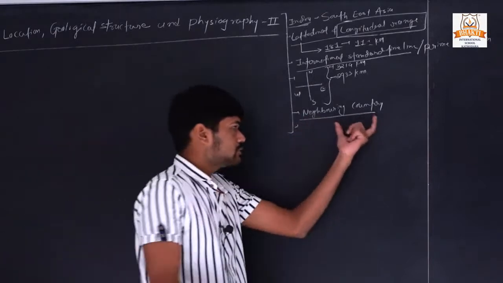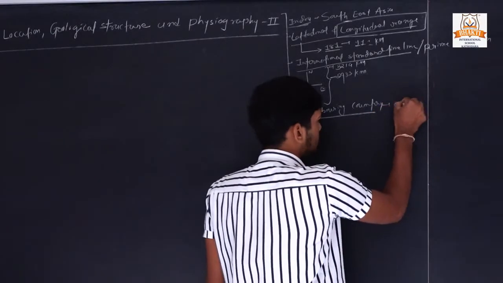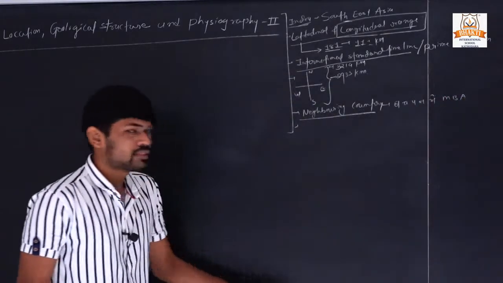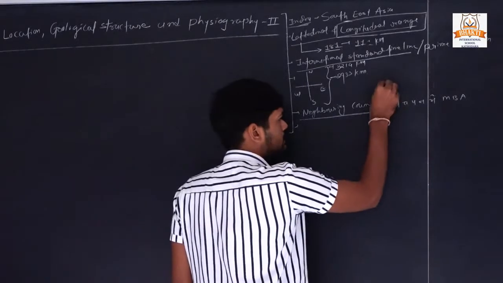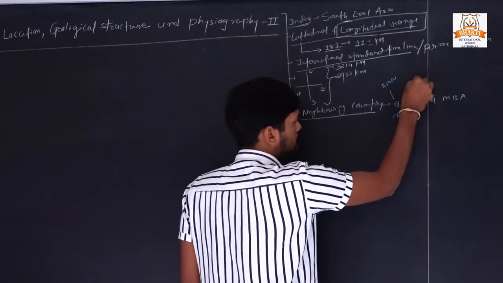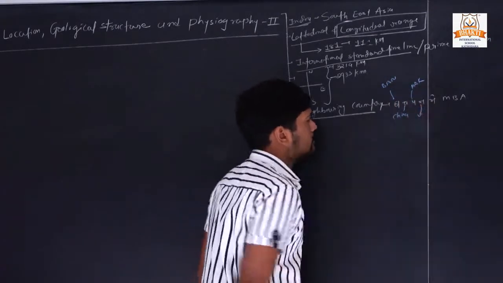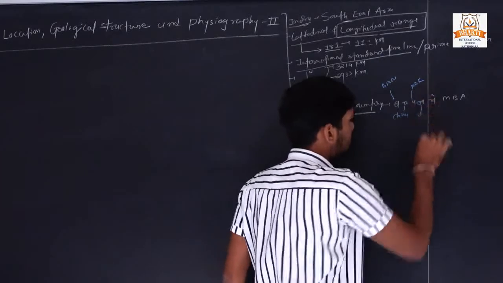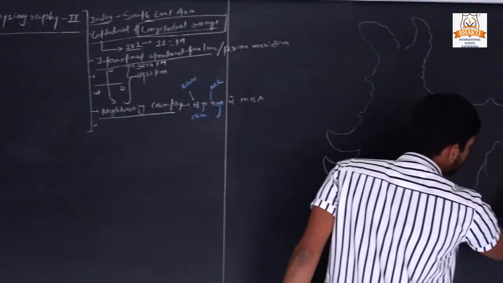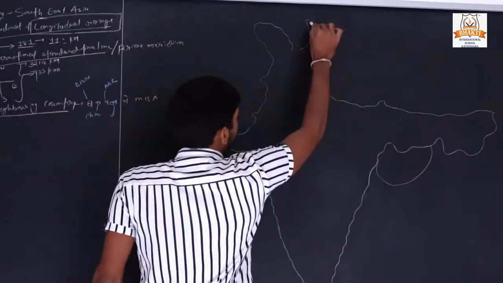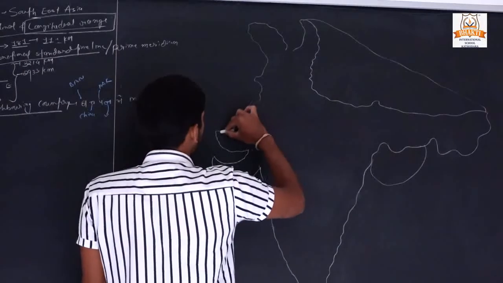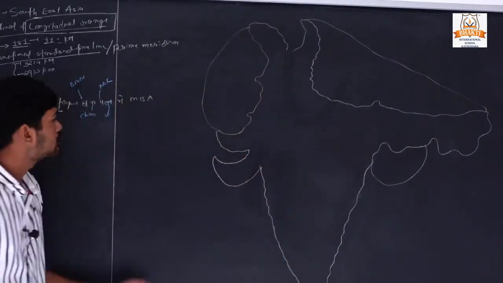Then we discussed our neighboring countries, in which we saw one trick: बचपन में MBA. B means Bangladesh, Ch China, P Pakistan. See in the map, Bangladesh, China, and here Pakistan, our very good friend.